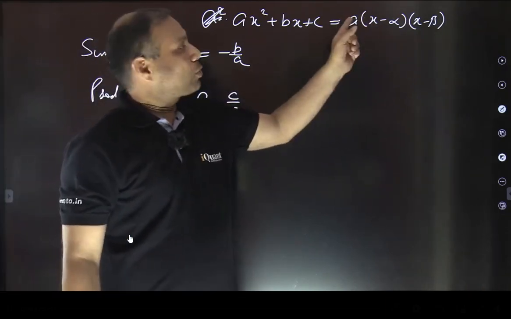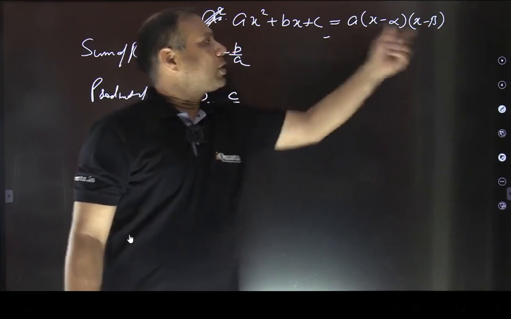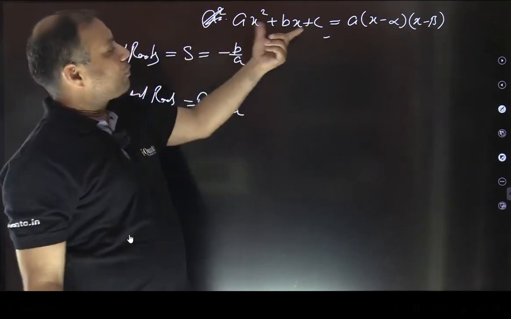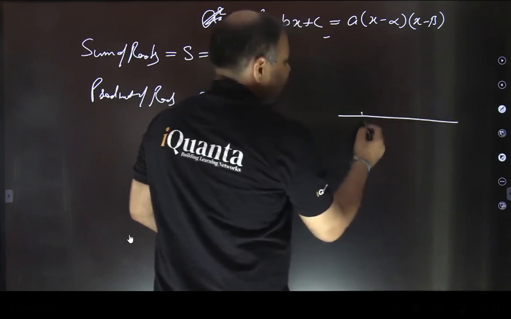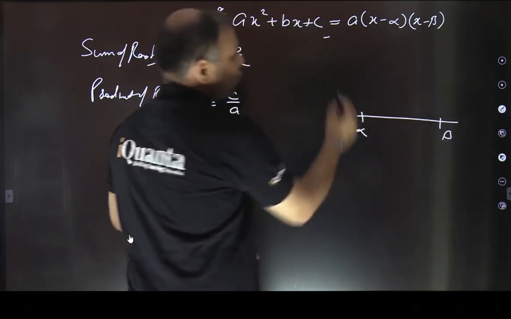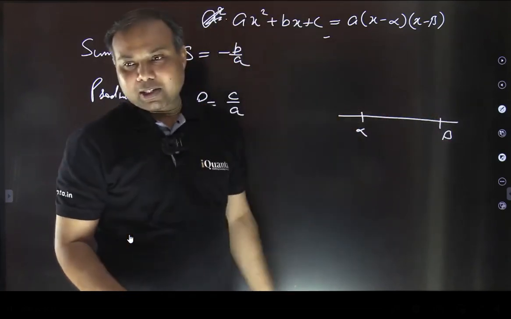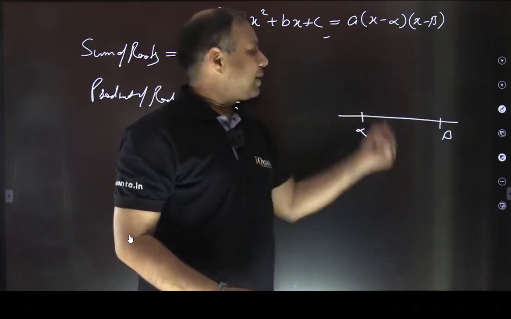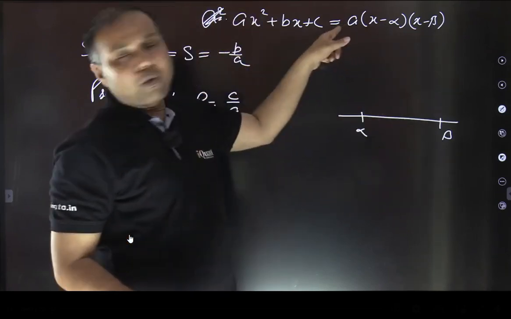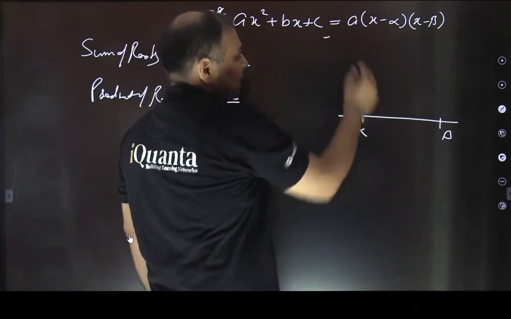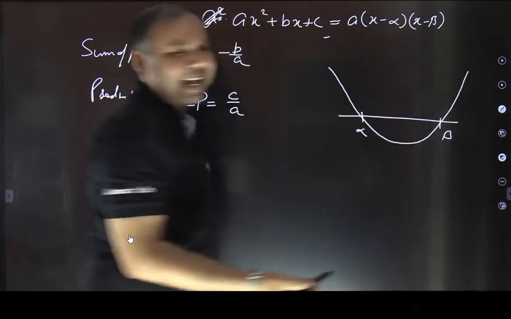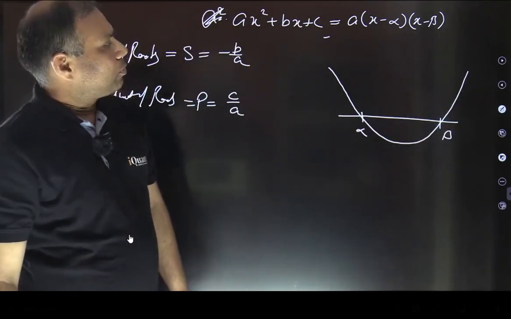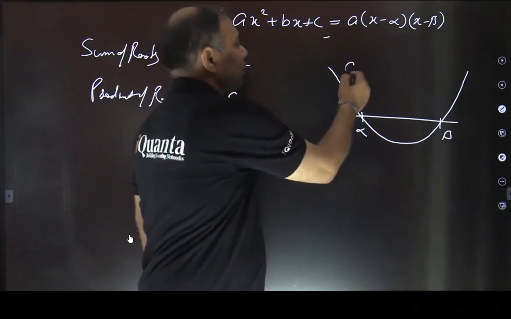If I put x equals alpha or x equals beta, this expression is going to become 0, right? That means the value of this complete expression, which we call y, is going to become 0. So at alpha and beta, the graph is going to intersect the x-axis at these 2 points. Fine. And if x lies in between them, we are going to get a negative value depending upon the sign of a. So if a is positive, the graph comes out to be an upward parabola like this. It's also called a bell-shaped structure. So it is going to be an upward parabola if a is positive.